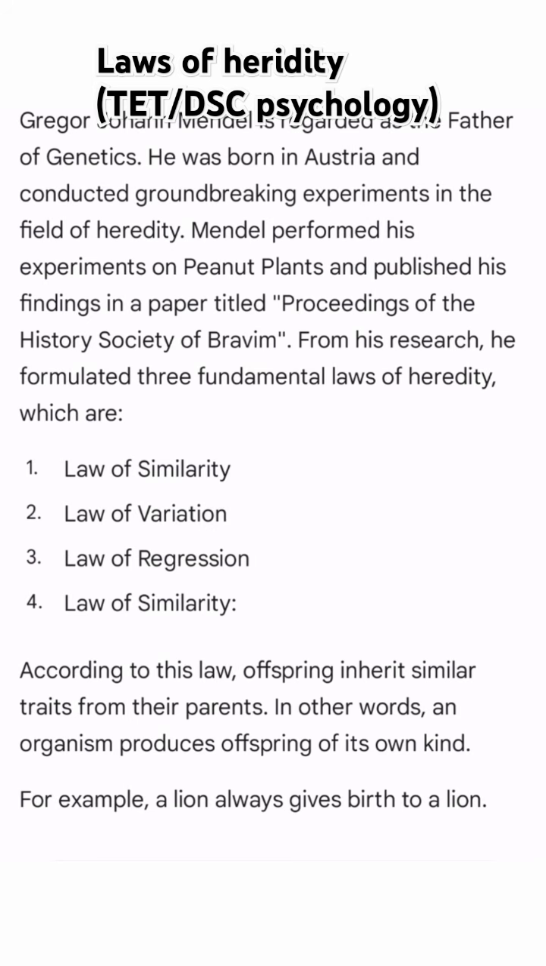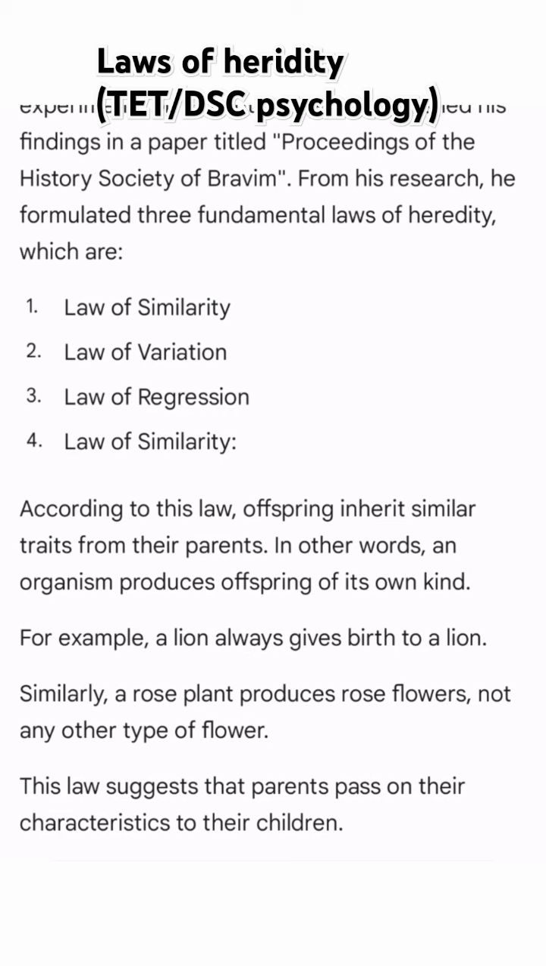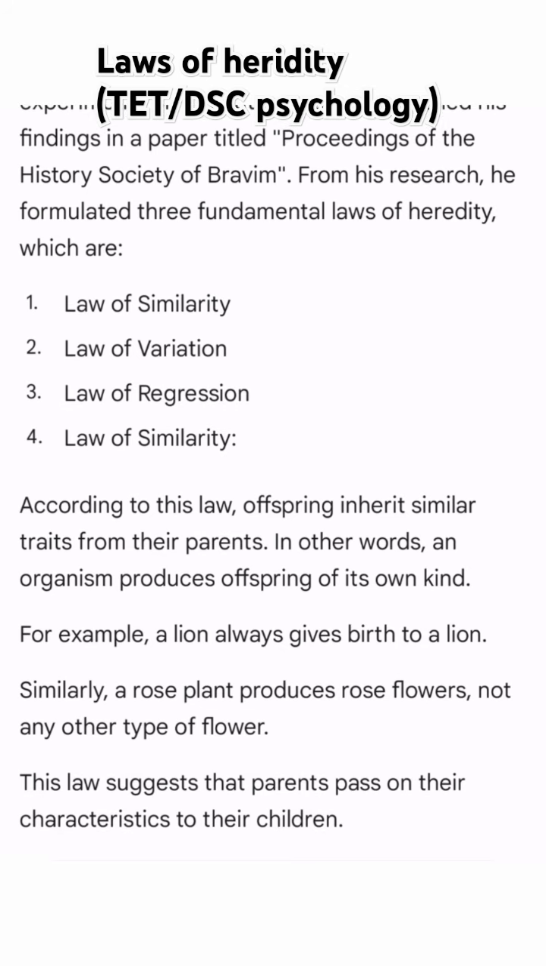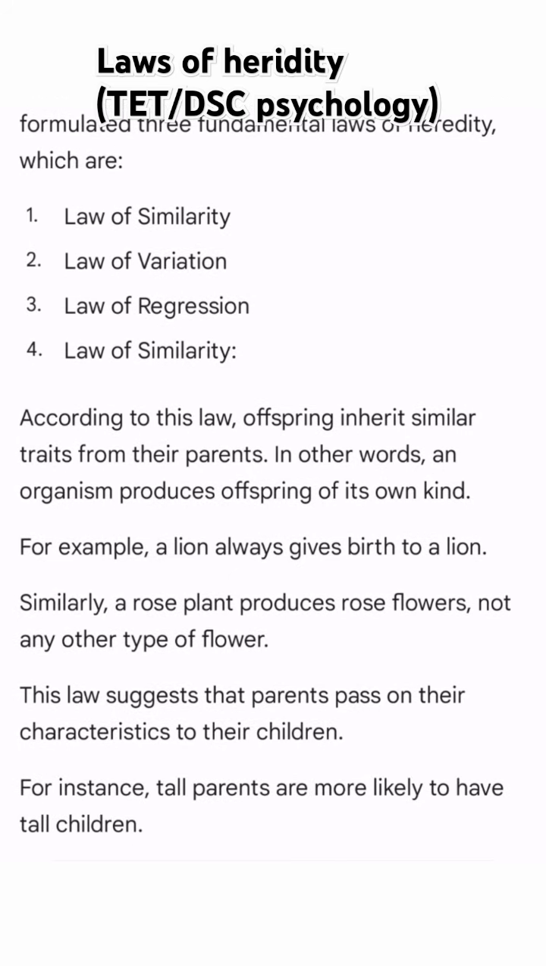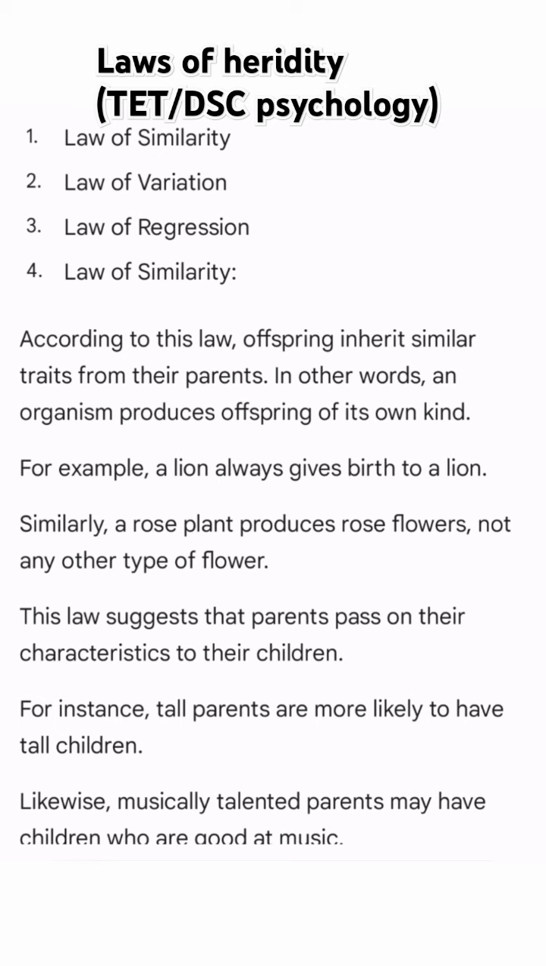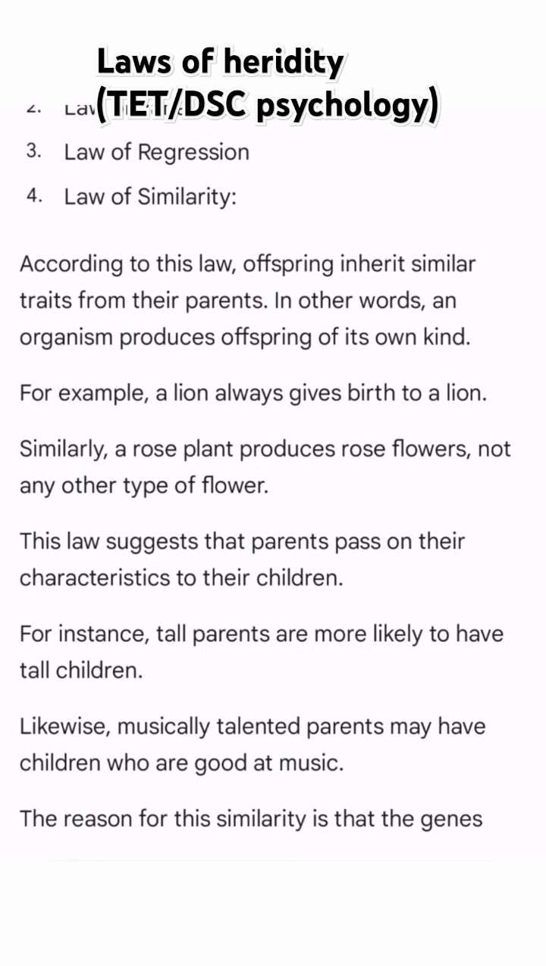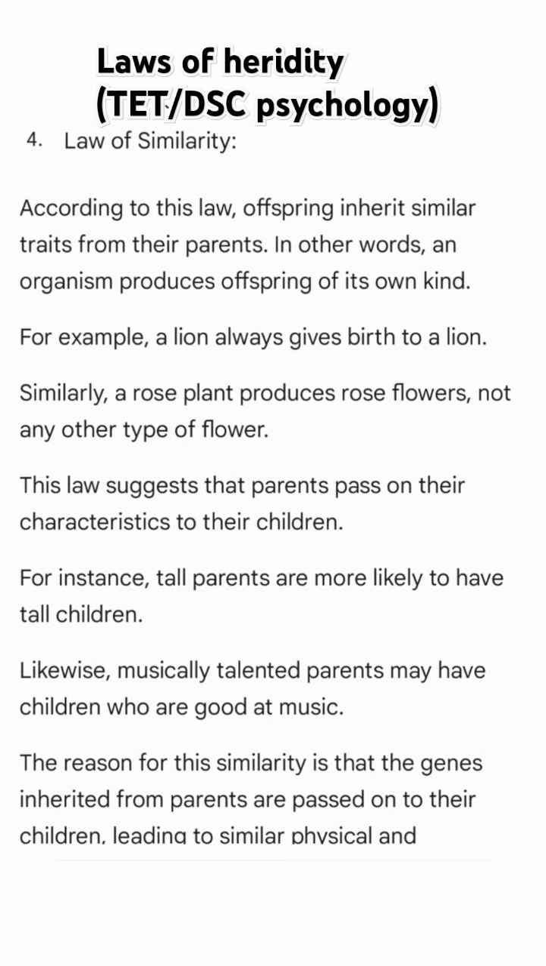According to this law, offspring inherit similar traits from their parents. In other words, an organism produces offspring of its own kind. For example, a lion always gives birth to a lion. Similarly, a rose plant produces rose flowers, not any other type of flower. This law suggests that parents pass on their characteristics to their children. For instance, tall parents are more likely to have tall children. Likewise, musically talented parents may have children who are good at music.